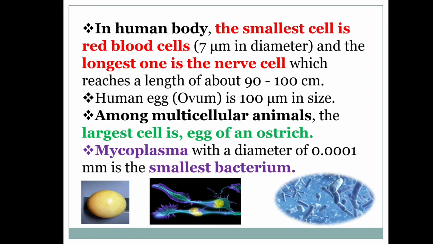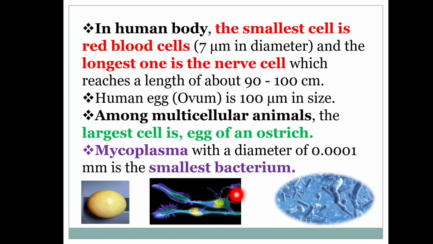In the human body, the smallest cell is the red blood cell, which is 7 micrometer in diameter, and the longest one is the nerve cell. It reaches a length of about 90 to 100 centimeter.